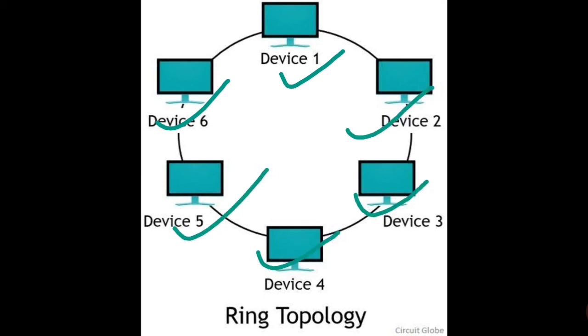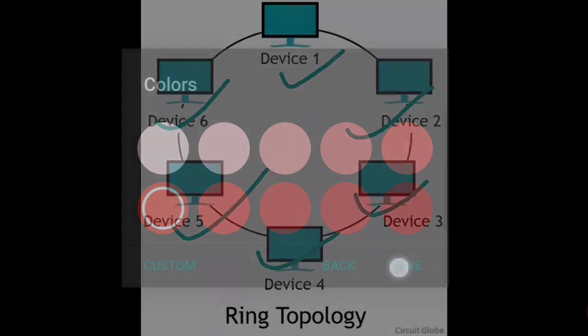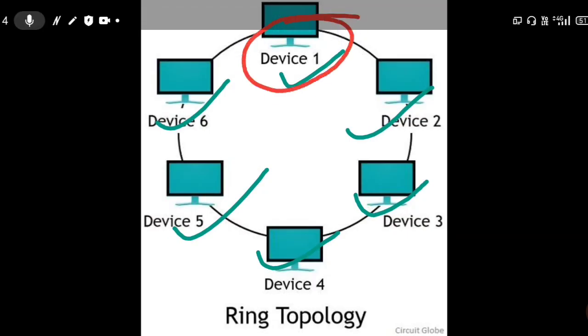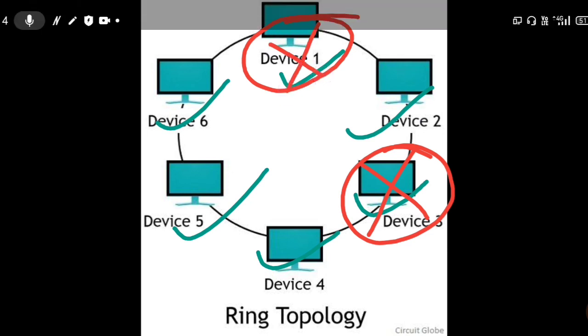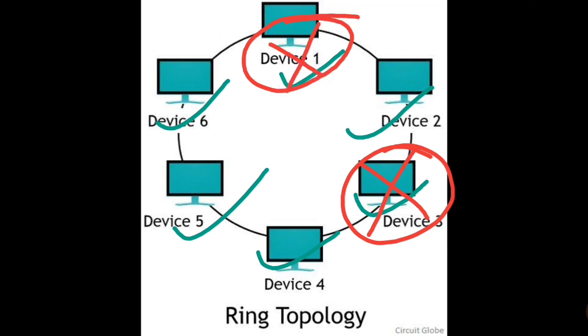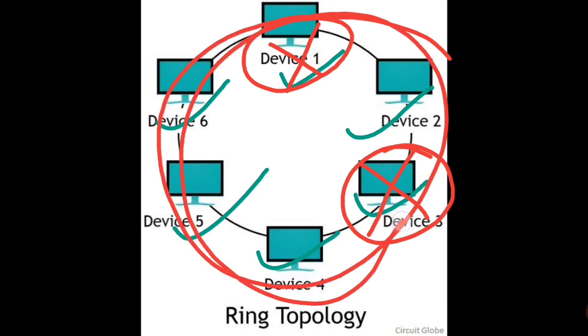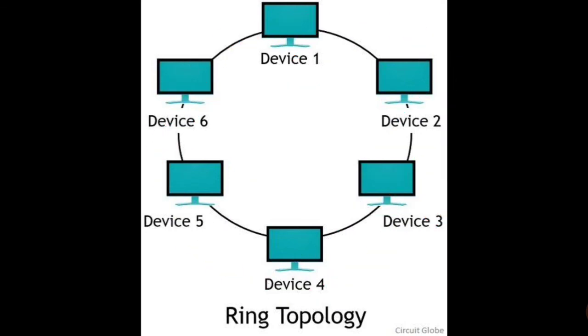So that's why if a single node fails, suppose device 3 or device 1, either one or many, it doesn't matter. If a single node fails, then the entire system, the entire connection fails, because they are connected with each other in a ring format. So these are the most basic advantages and disadvantages of ring topology. I hope you have understood it.